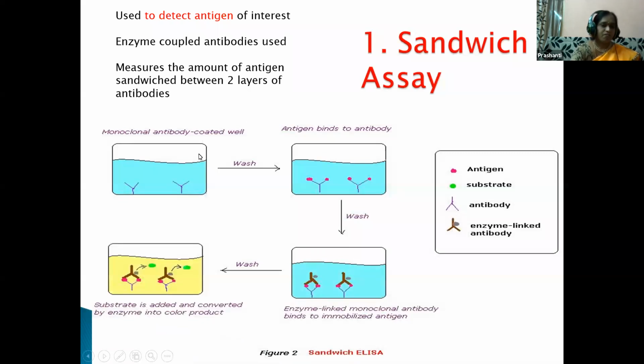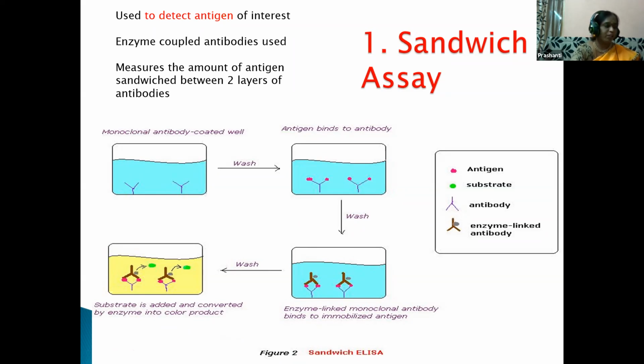Here, first the plate is coated with the antibody. Washing is done, and the antigen is added to it, and after washing, the secondary antibody linked with the enzyme is added, and after washing once again, the substrate is added.